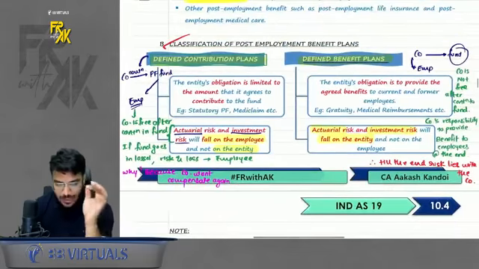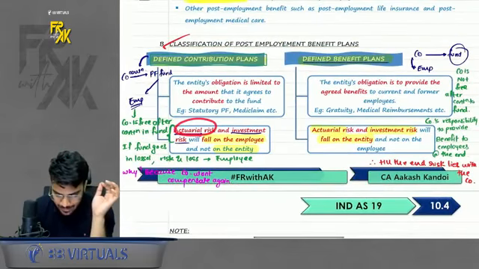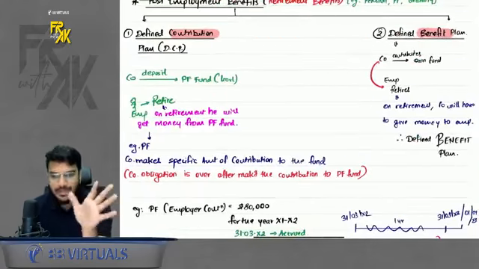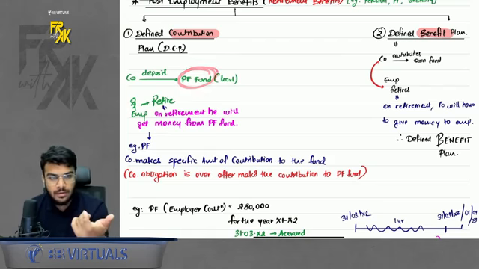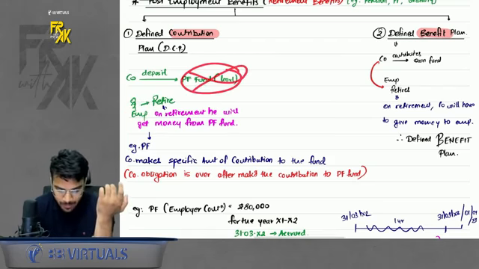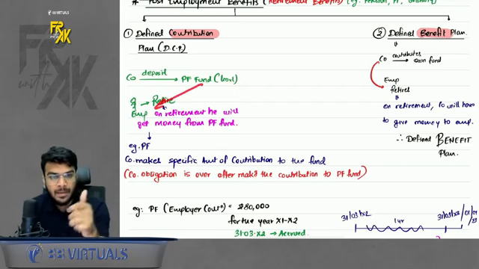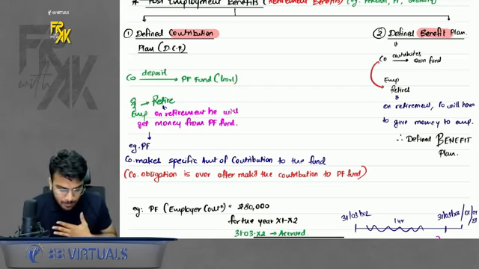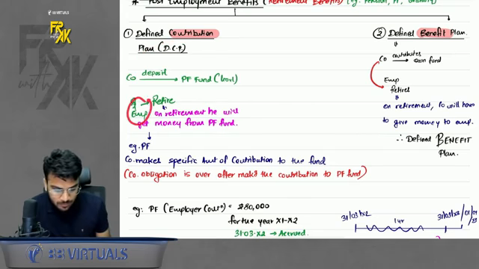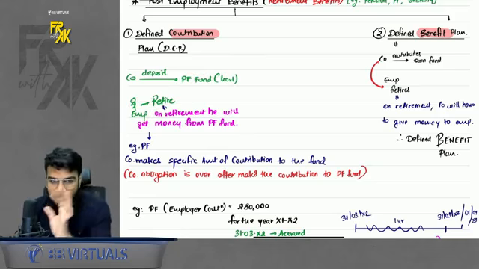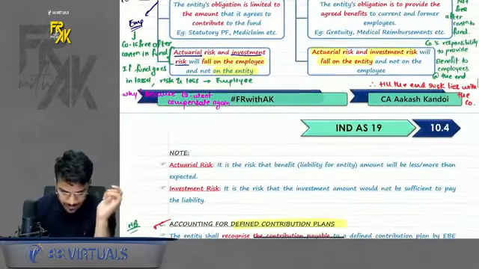One more thing. In defined contribution plan, the actuarial risk and investment risk will fall on the employee. What is the meaning of this risk? The risk that if, for example, this fund goes bankrupt, who will have to bear the loss? Employee will have to bear the loss. Why? If this fund goes bankrupt and is not able to give the money, the employee cannot reach out to the company again for the money. Company will say, we had deposited the money in the fund, now you will have to ask the fund only. If this fund is bankrupt, your money is gone. So the risk falls on the employee. That is known as actuarial risk and investment risk. The meaning of both these risks separately has been given in the notes here.